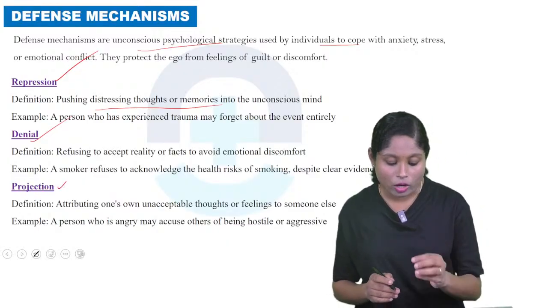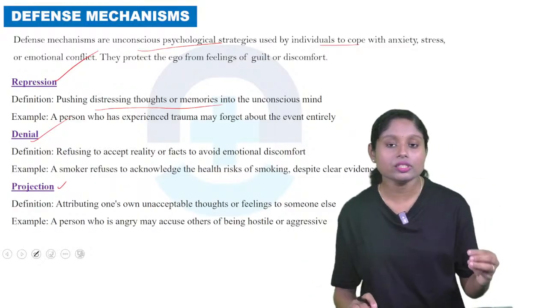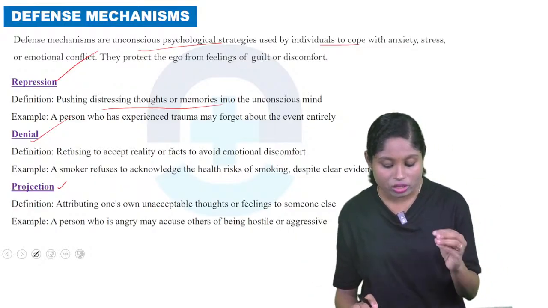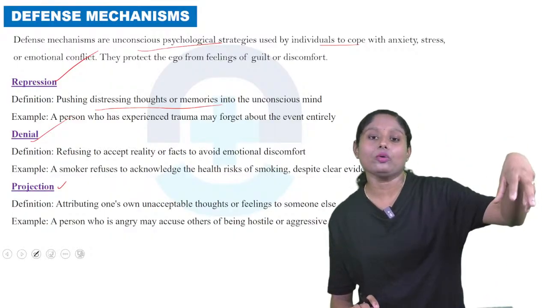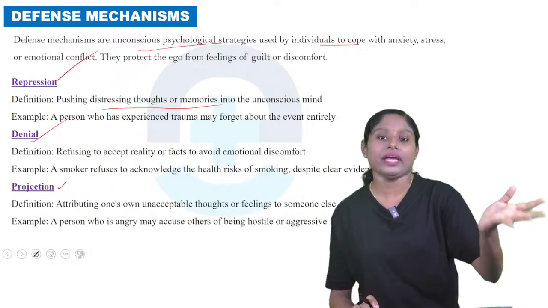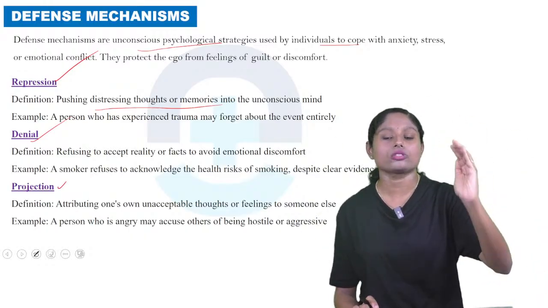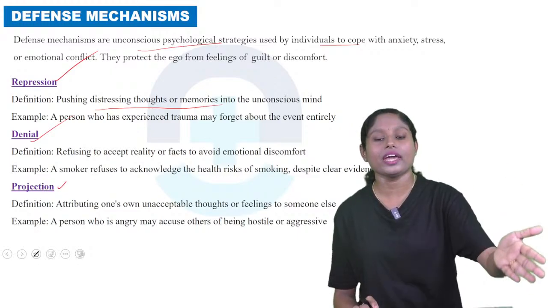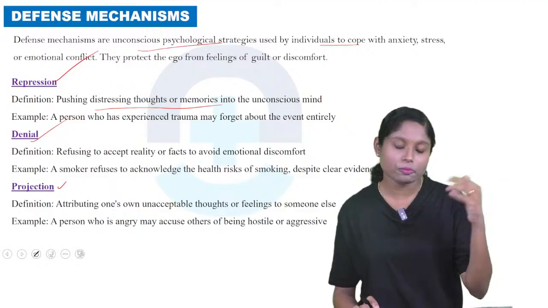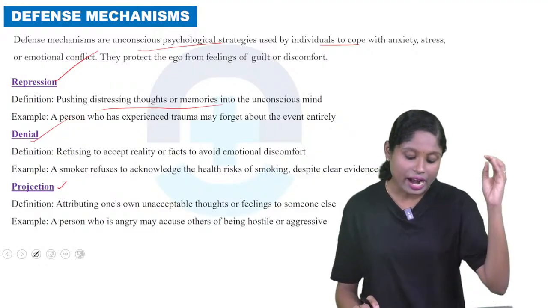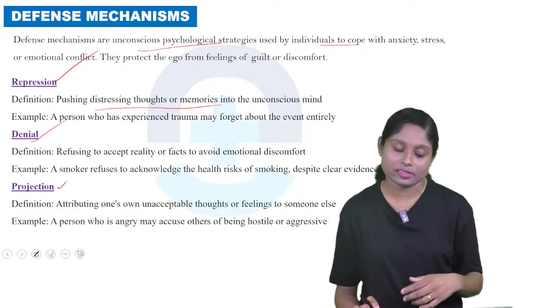Next is projection. So attributing one's own unacceptable thoughts or feelings to someone else. Example, a person who is angry may accuse others of being hostile or aggressive. So कुछ mistake किया उन लोगों ने, but उन लोग बोलते हैं मैंने नहीं किया, उसने किया है. So projecting. So उसका mistake और उसका unacceptable behavior किसी और का ऊपर डालते हैं. So that is attributing one's own unacceptable behavior to someone else.